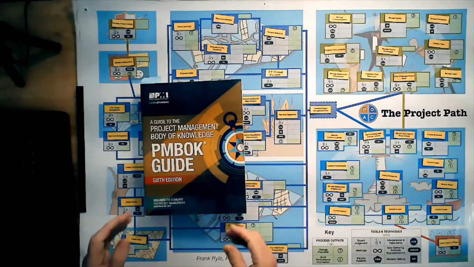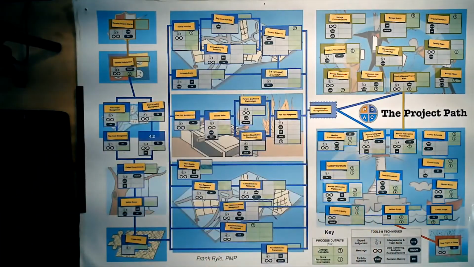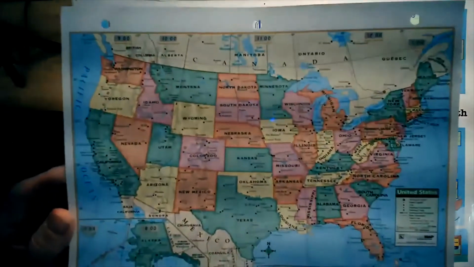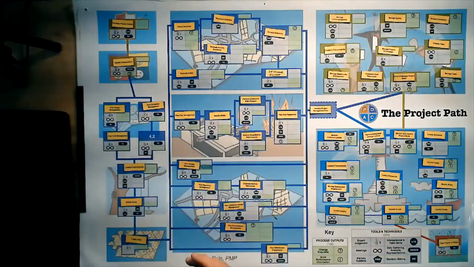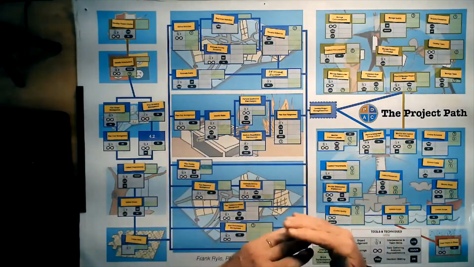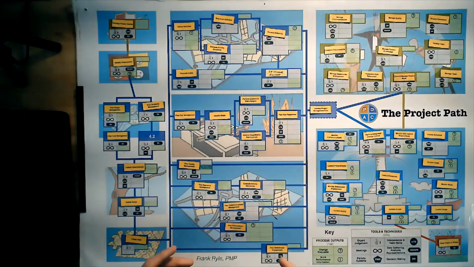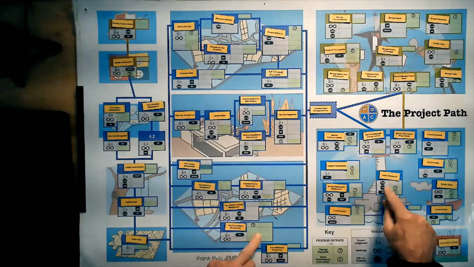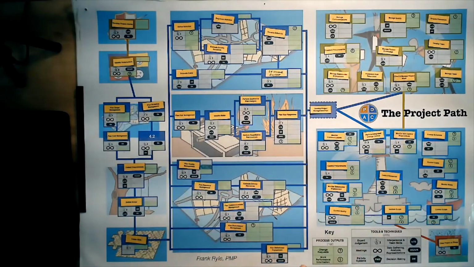That's it. So now you can see the whole of the PMBOK on one page. Hopefully you've seen that it's a little bit like a map. Okay, so you take your map and you see the states, and then you see the PMBOK and you say, okay, I can see these as kind of areas or states that come before or after or close to each other. And therefore, when I come back, we can start to look at the outputs, and you can see that they're in green. Now, some of them are repeated, so therefore I've put them on. But once we've done that, then we can look at the tools and techniques.